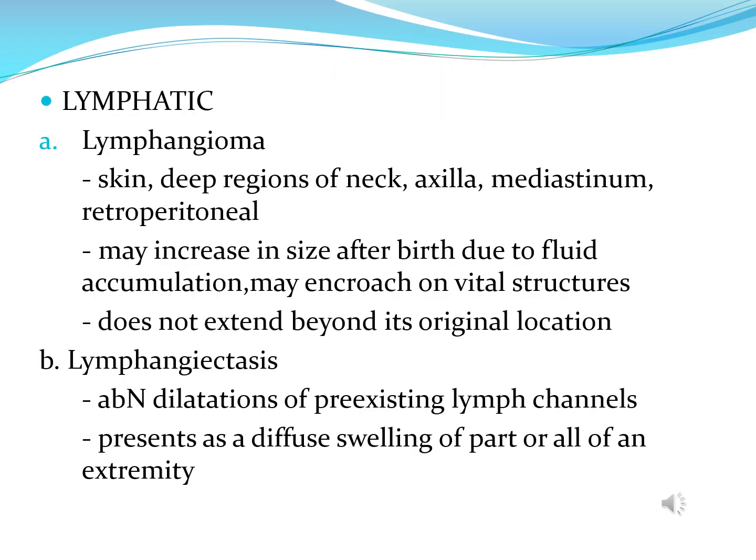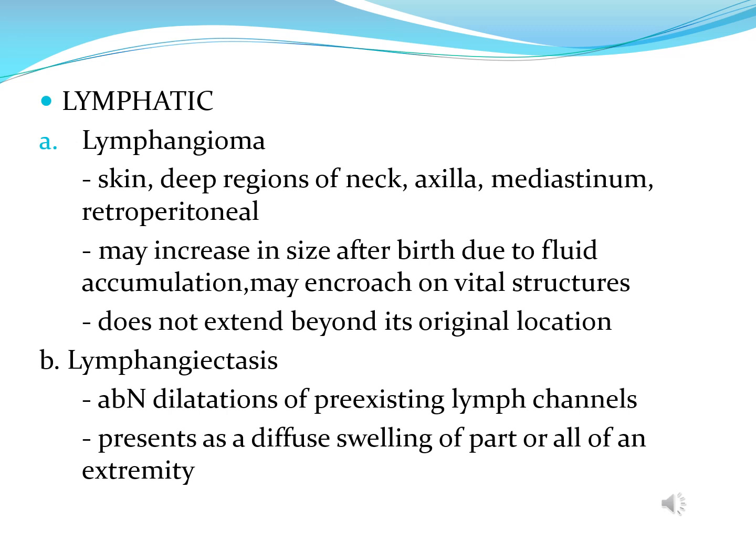Other benign tumors would be lymphangioma involving the skin, deep regions of neck, axilla, mediastinum, retroperitoneal. This may increase in size after birth due to fluid accumulation and may encroach on vital structures. And you can have lymphangiectasis, abnormal dilatation of pre-existing lymph channels.